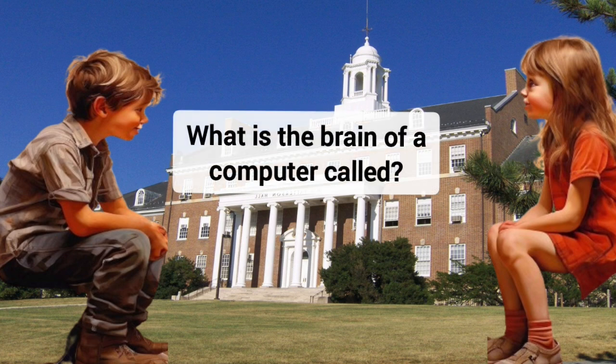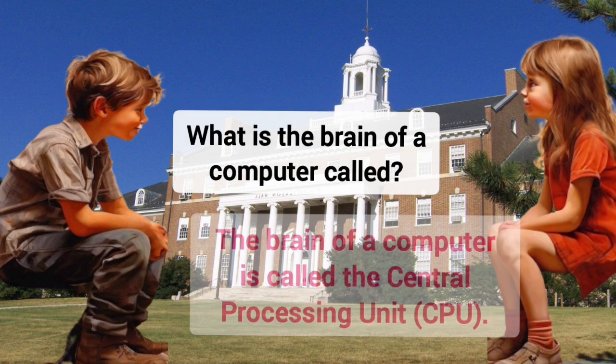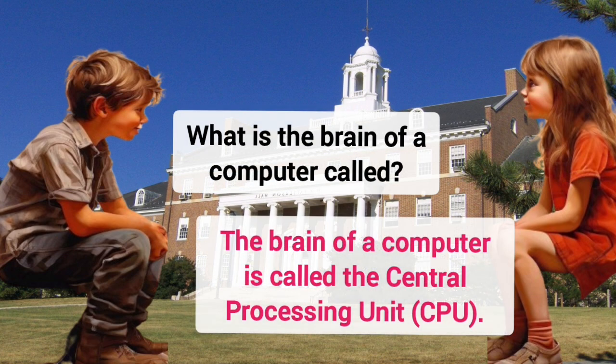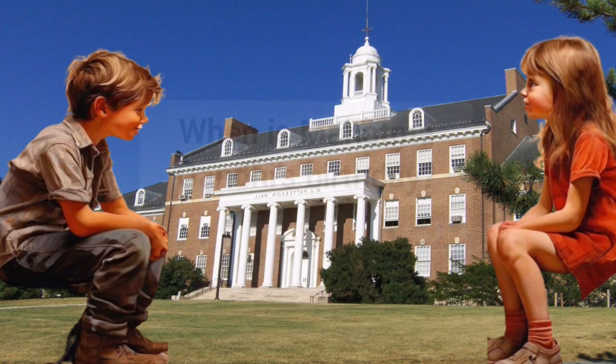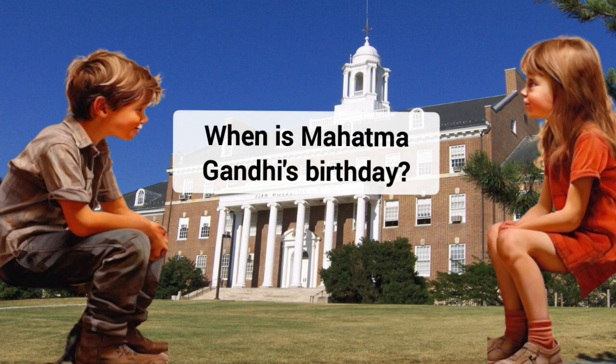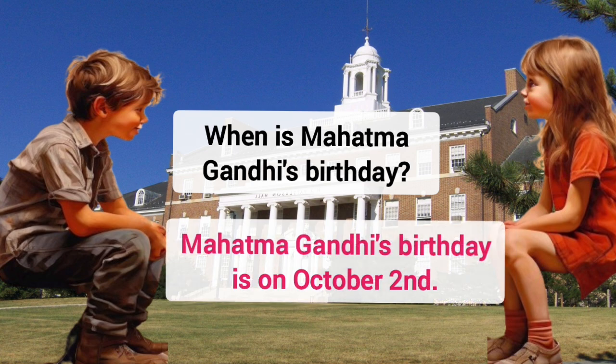What is the brain of a computer called? The brain of a computer is called the Central Processing Unit (CPU). When is Mahatma Gandhi's birthday? Mahatma Gandhi's birthday is on October 2nd.